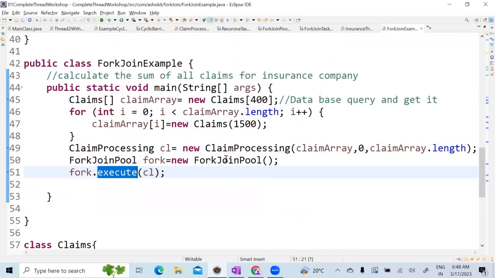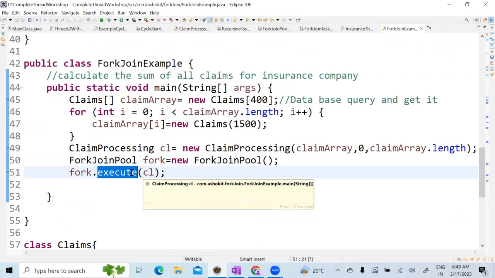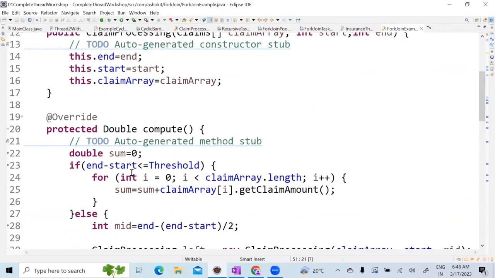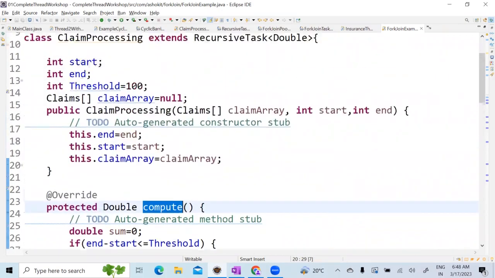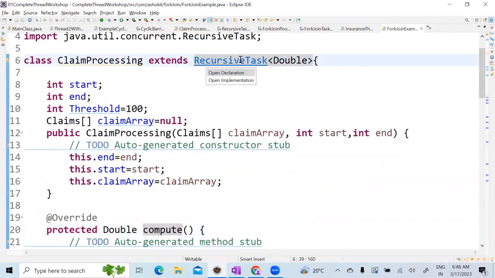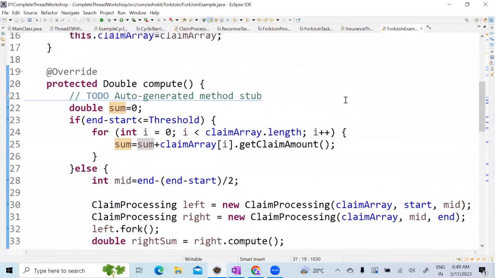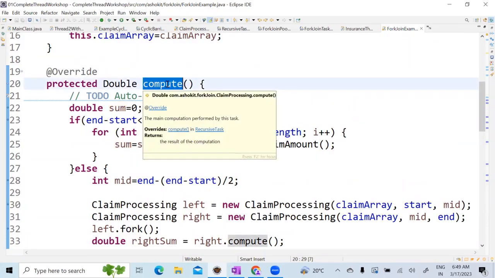In the fork join pool, whenever you call the execute method, it will create something. So fork join pool is a class, and you have to use the execute method, which is taking a fork join task. Now this execute method is responsible to create an independent path of execution. And this execute method will directly pass the control into the compute method. This compute is an abstract method in the recursive task. This recursive task is internally extending from fork join task. So whatever code you want to write for multi-threading, that means automatically splitting the data and then doing the computation, you have to put that code into the compute method.